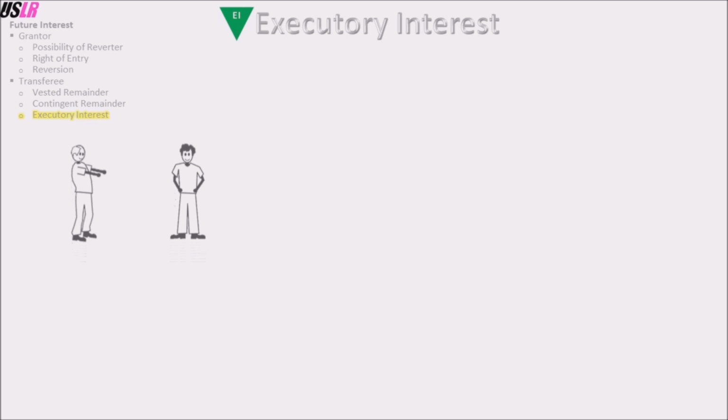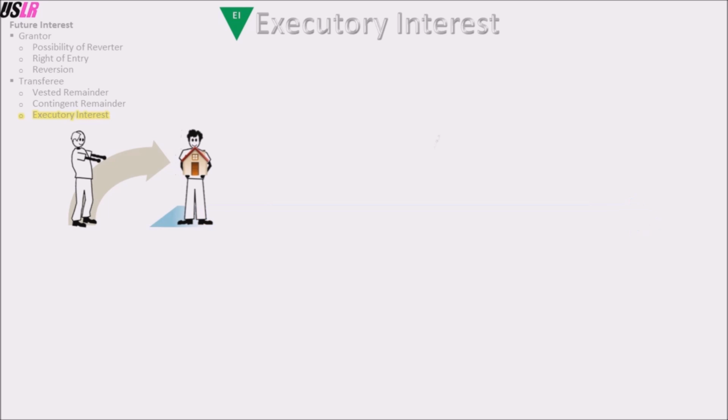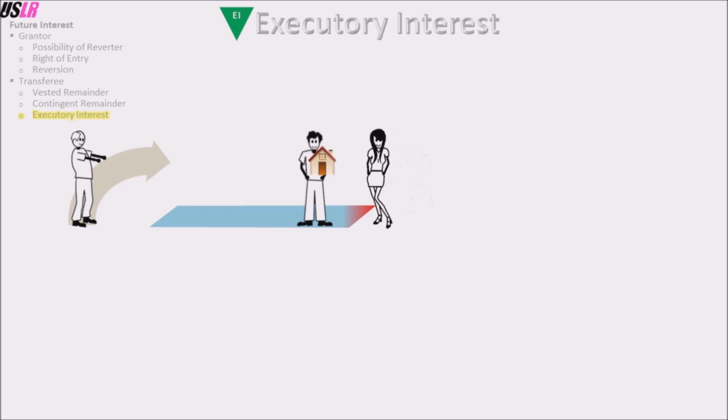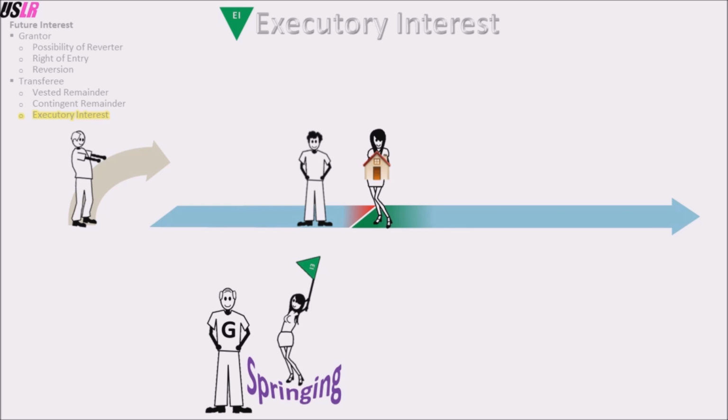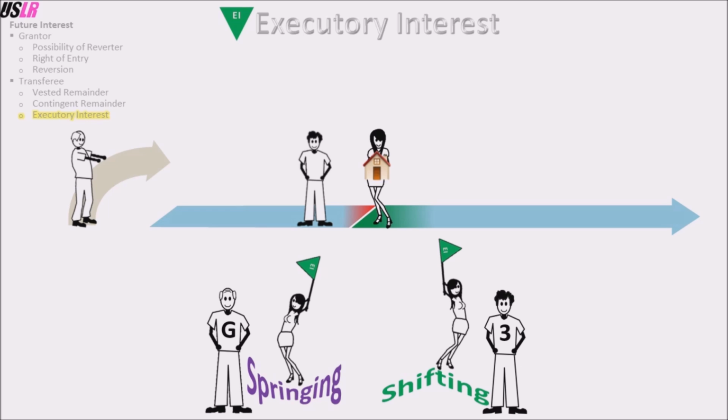So far we have seen two future interests that the transferee can have, the vested remainder and the contingent remainder. Now we will cover the last future interest that the transferee can have, the executory interest. An executory interest is a future interest in a transferee that can take effect only by divesting another interest. If the grantor is being divested, then it is called a springing executory interest. If someone other than the grantor is being divested, then it is called a shifting executory interest.